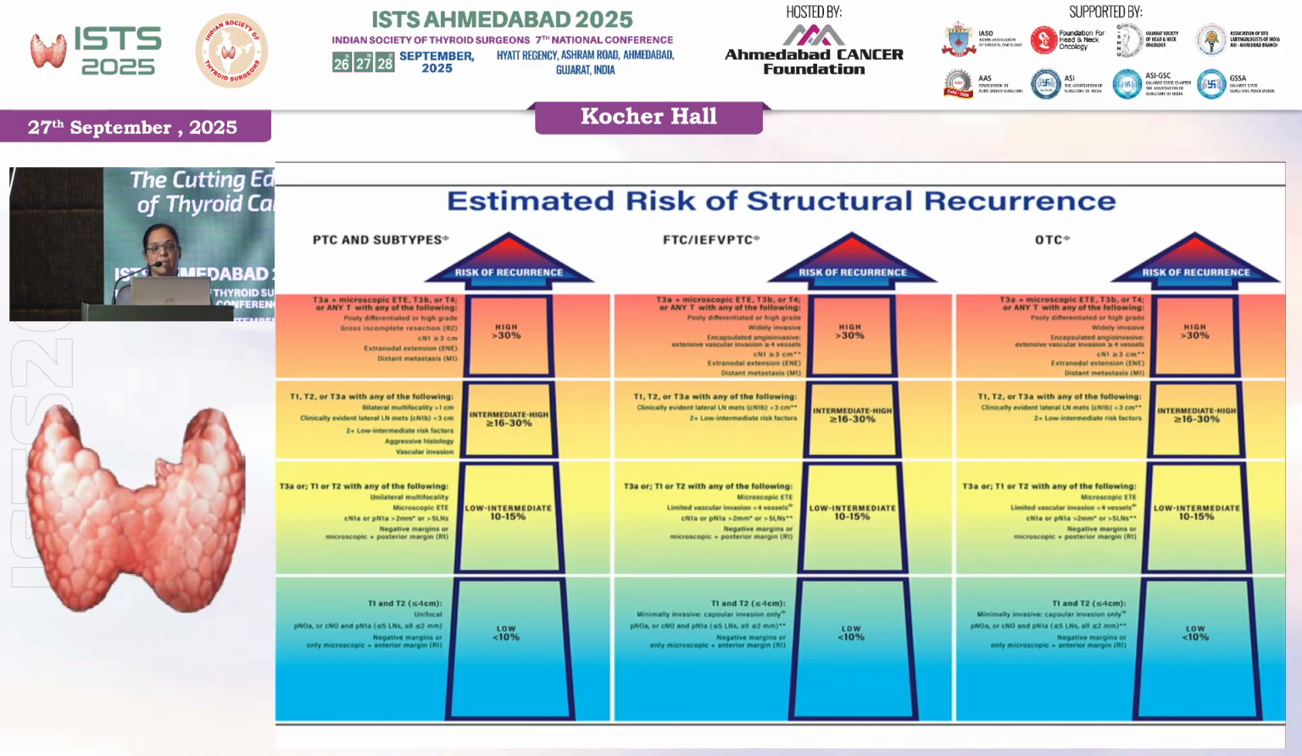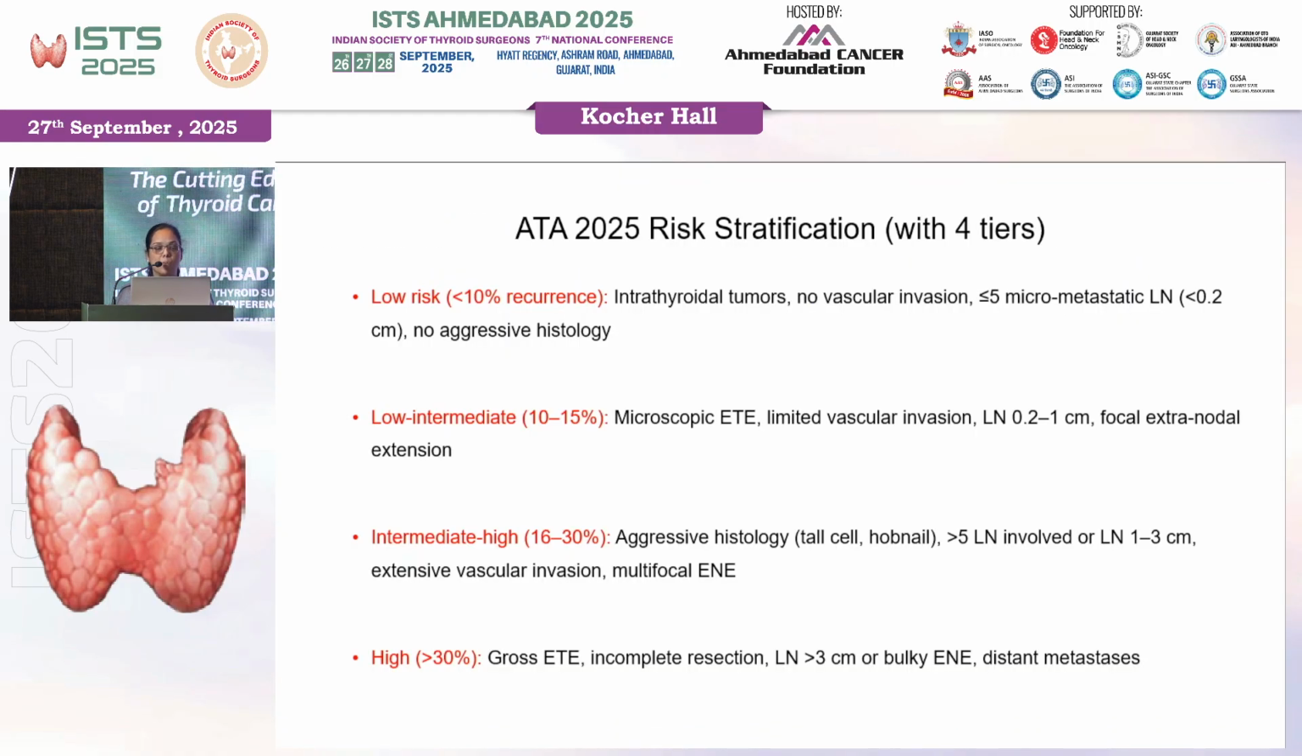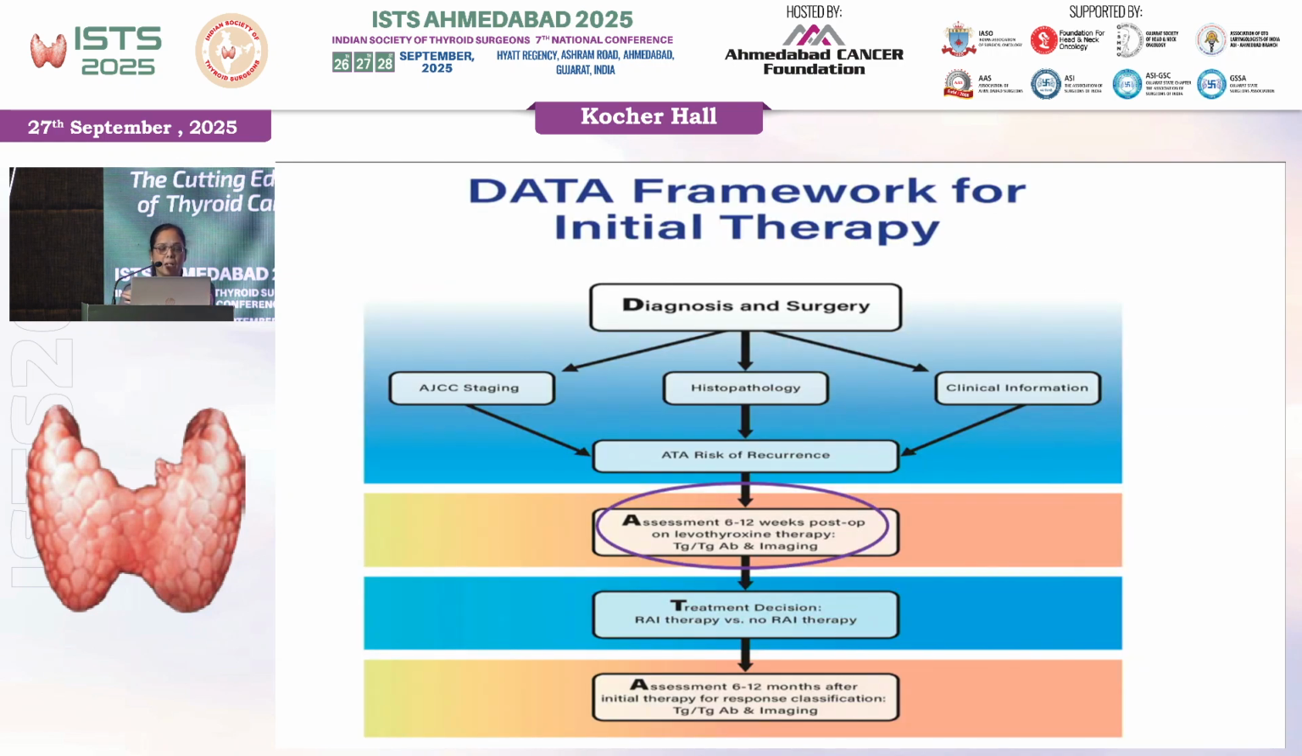This slide also we have been seeing since morning, and now if you see this 2025 estimated risk of structural recurrence after the histopathology report, it is in 4 tiers. Rather than intermediate being one group, it has now been divided into 2 groups. So this grouping is low, low intermediate, intermediate high, and high, and they have given particular percentages for the risk of recurrence for each: less than 10% for low, low intermediate is 10 to 15%, intermediate high is 16 to 30%, and high is more than 30%.